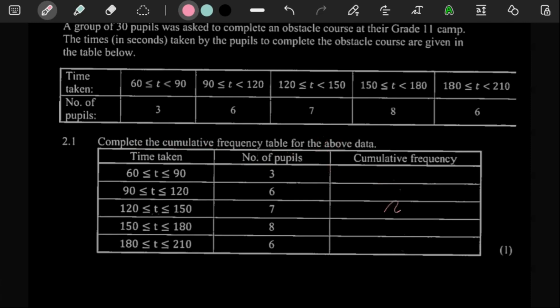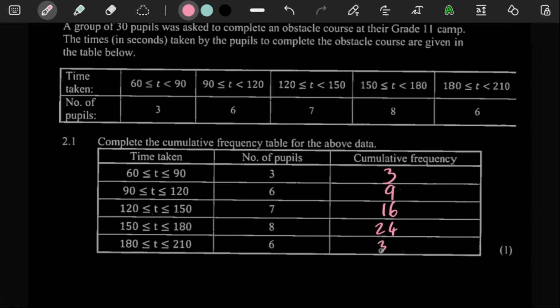We should fill up this column in this table. So we all know that what you need to do here is add up the values one by one. So for example, for 3, you still just have 3, so there's nothing to add. So you just have 3 there. If you add a 6, you get a 9. You see, because 3 plus 6 is 9. 9 plus 7 is going to give you 16. 16 plus 8 is going to give you 24.